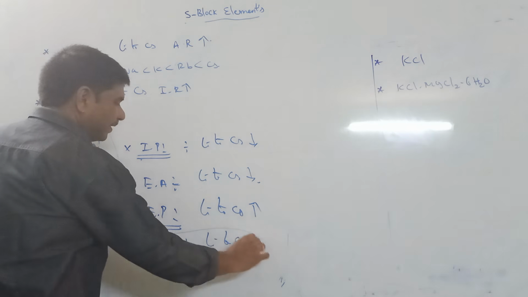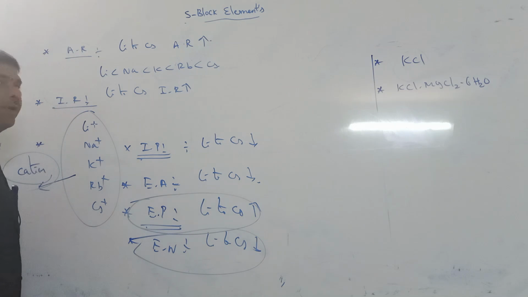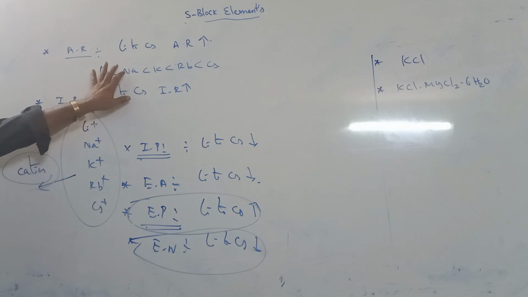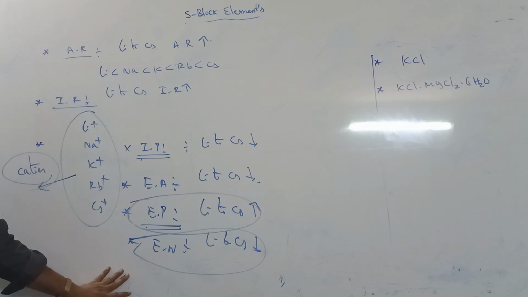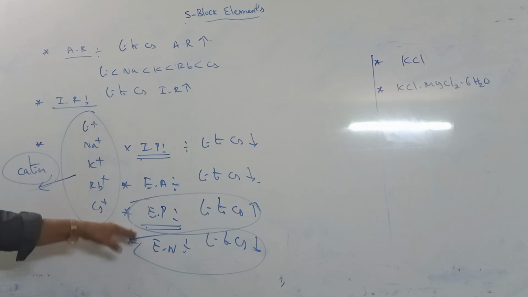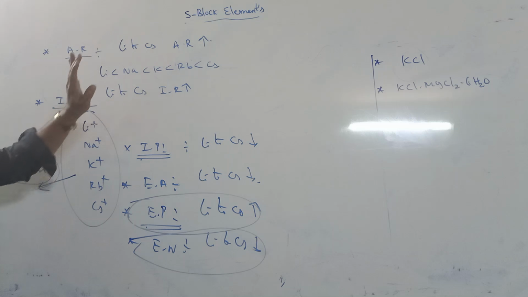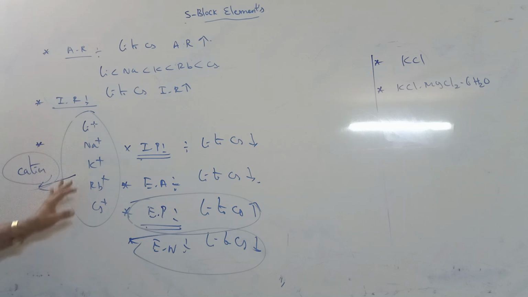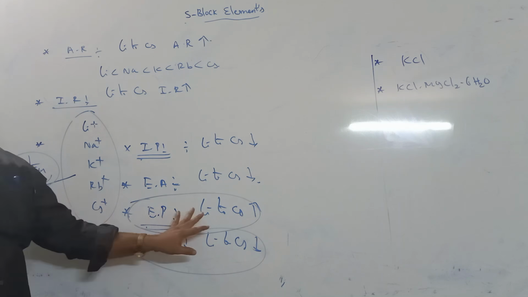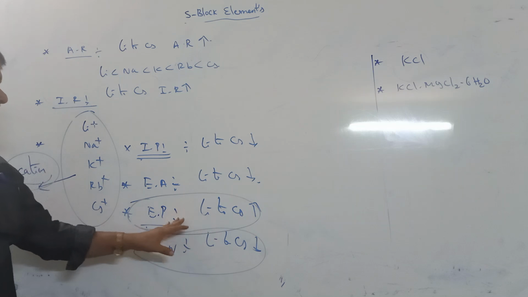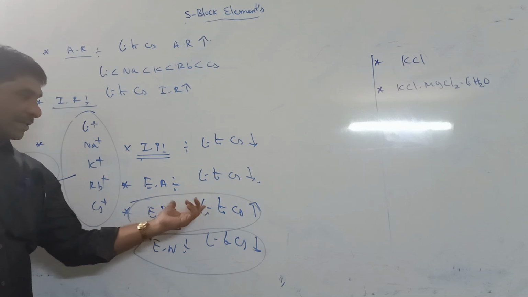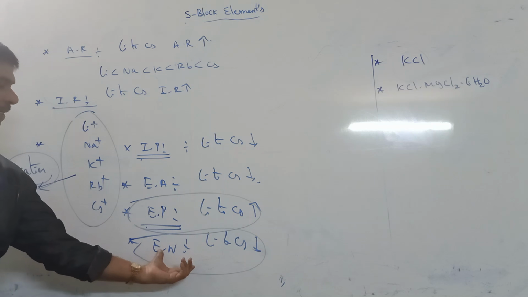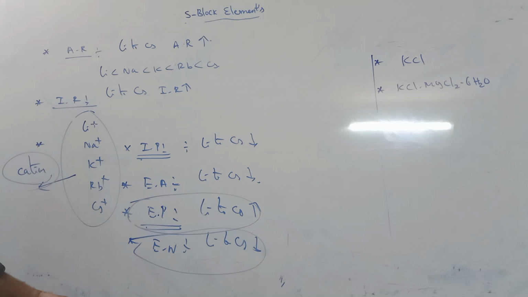Generally these group elements have more electropositive character, because metals have electropositive character and non-metals have electronegative character. In this group 1A, except hydrogen, all are metals, so they have positive charge. As electropositivity increases, electronegativity value decreases.